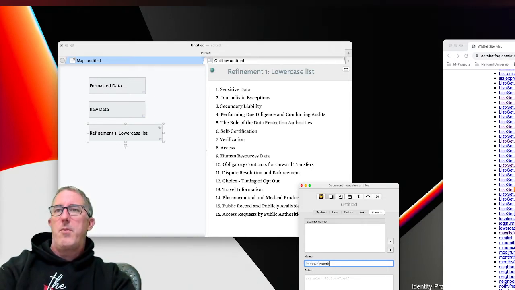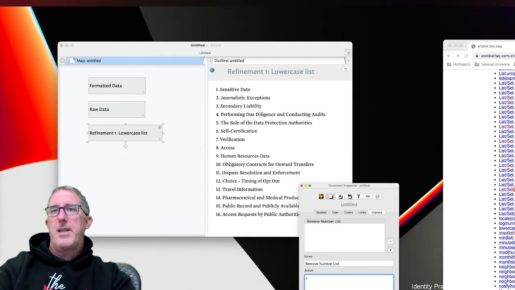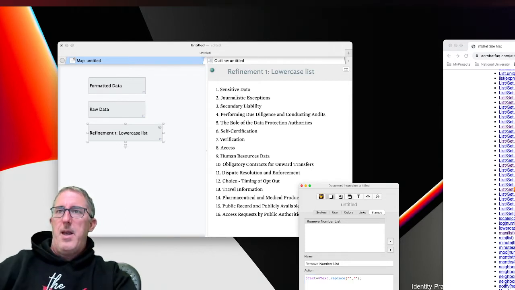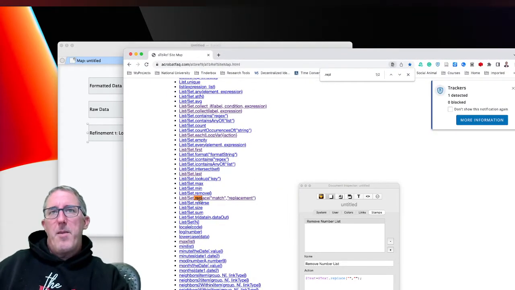Remove numbered list. Okay, so all we need to do is say text equals text.replace. And now I'm going to use the text.replace capabilities. If we go back to the ATB ref, you're seeing the format here. It says text.replace equals some matched pattern, and then what you want to replace the text with.